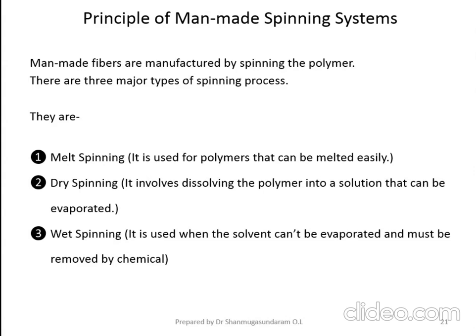Those polymers that don't have any melting point, you have to go for either dry spinning technology or wet spinning technology for the production of filament. So coming to the second point, dry spinning technology. It involves dissolving the polymer into a solution that can be evaporated. First of all, you have to produce the polymer chips. Whatever may be the spinning technology, you have to produce the polymer chips.